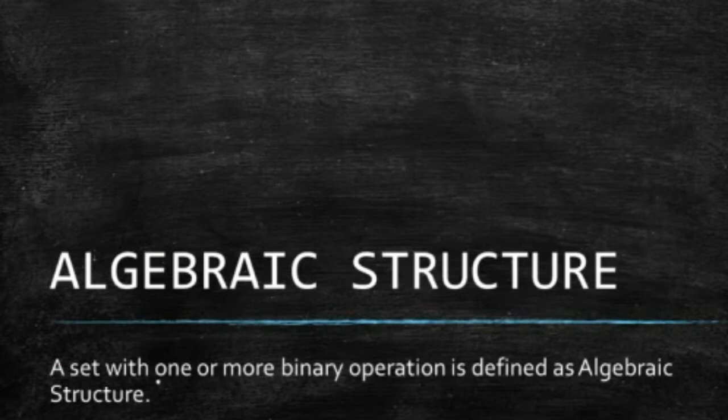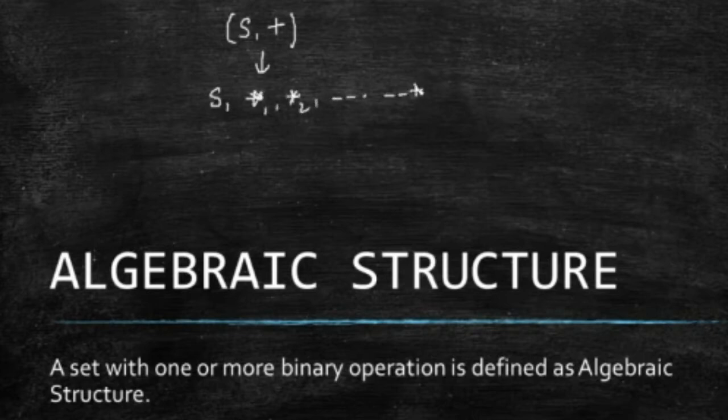Let's understand algebraic structure. An algebraic structure is a set with one or more than one binary operations, right? So suppose I have a set S with a binary operation sum. I will call this an algebraic structure. And why only one? We can have a set S with a number of binary operations on it. Suppose *1, *2, *n are the binary operations on the set S, then we call such structures algebraic structures.